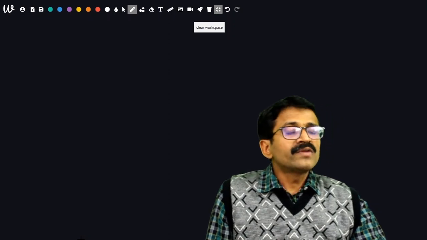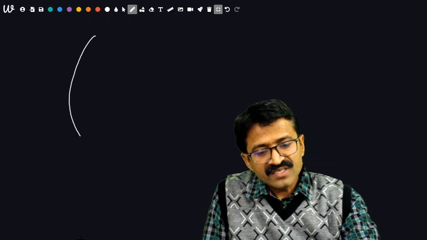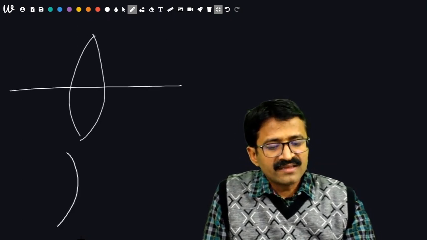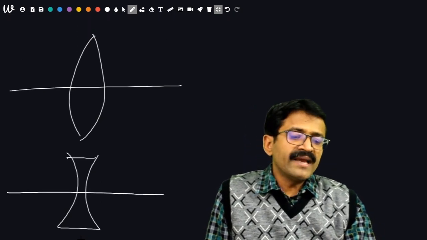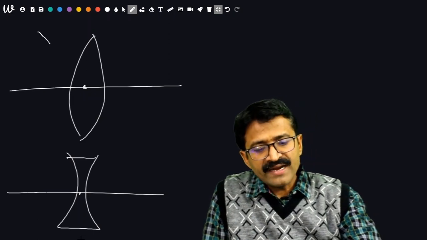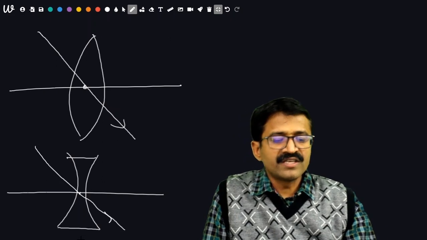Now, what about the lenses? Questions can be based upon lenses like this. If this is a lens, it is said to be convex. This is another kind. It is said to be concave. The question can be, what is the deviation of light when it passes through the center of curvature? So remember, there is no deviation.